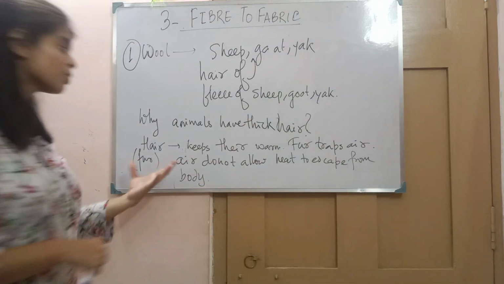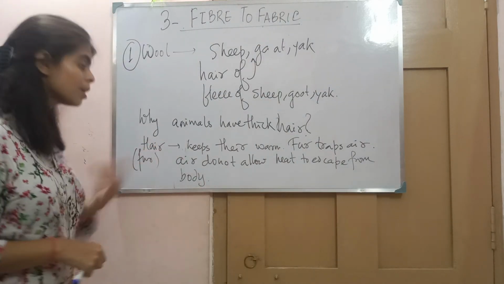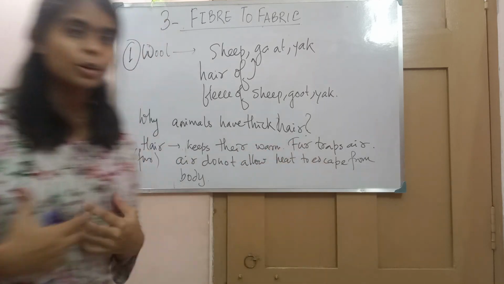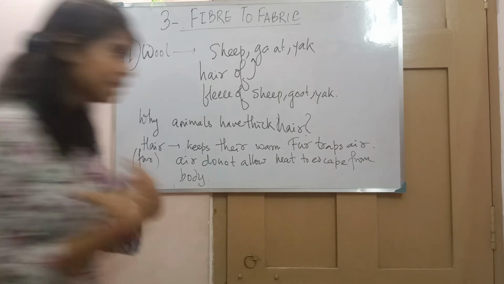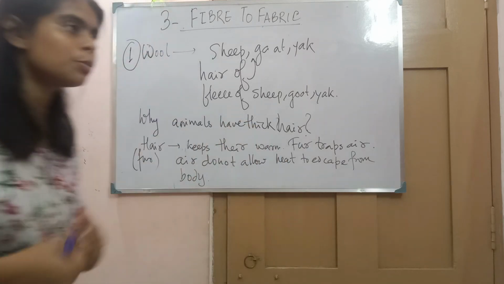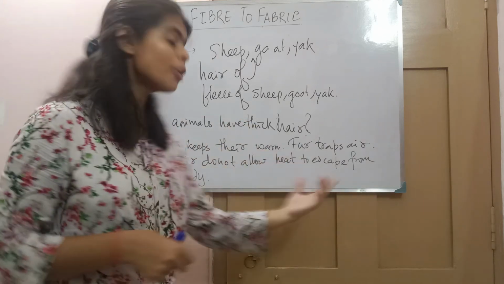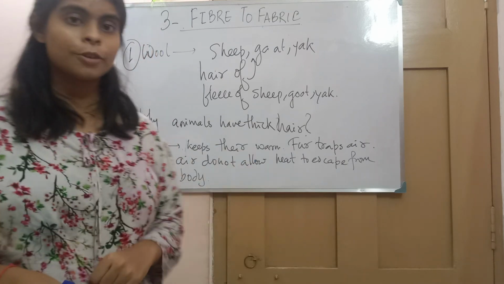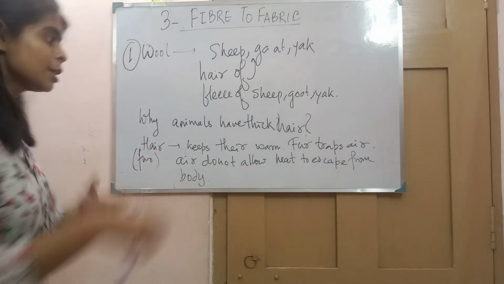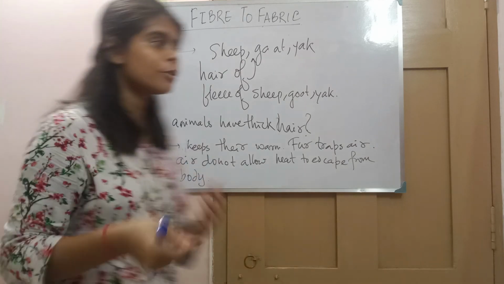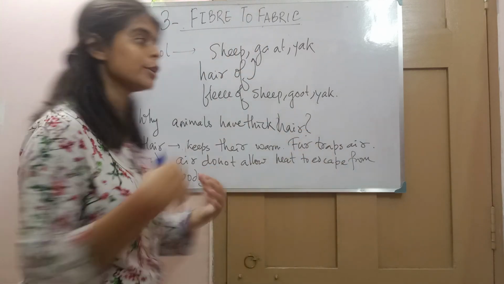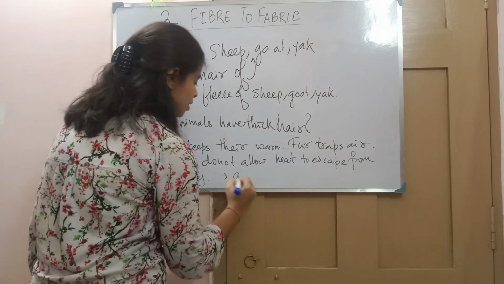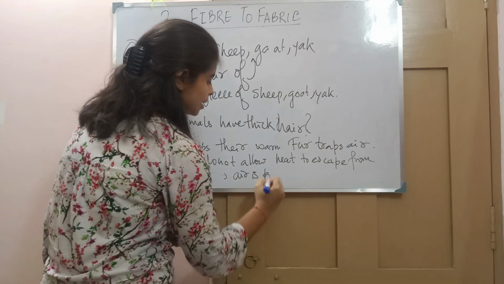They are surviving because of this fur. This fur traps the air close to their body, and this air does not allow heat to escape from the body, and as a result, since heat is not escaping, it is keeping the body warm. Why does it not allow heat to escape? Because air is a bad conductor of heat.